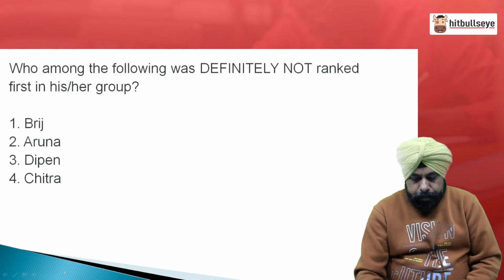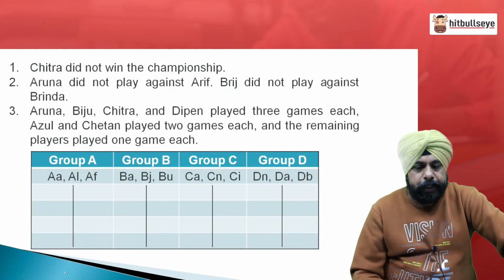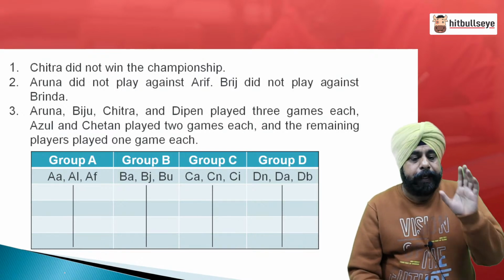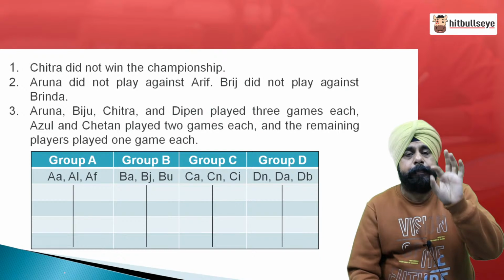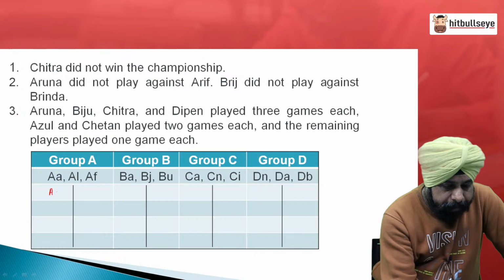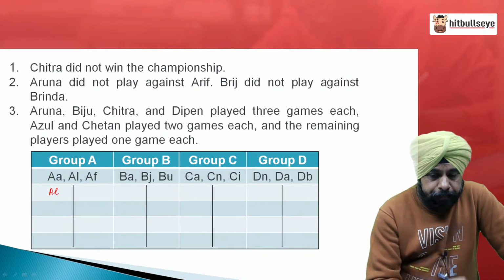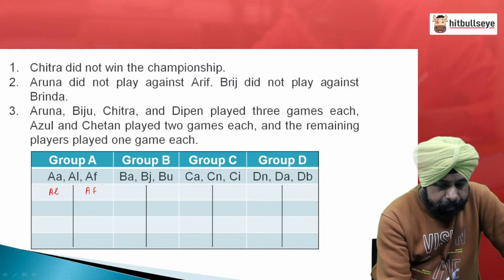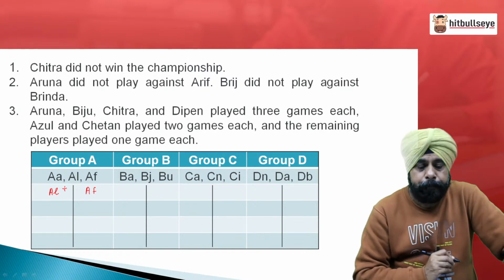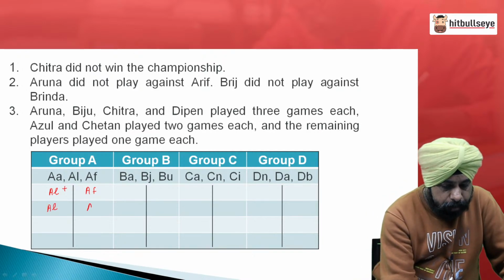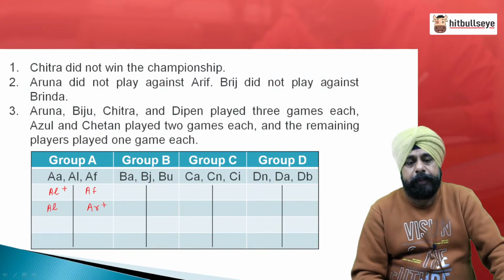Okay people, let us do it. See, Chitra did not win the championship. Aruna did not play against RF. Now, mind it, Azul has played 2 games at the group stage. So, as I was telling you, Azul played the first game with RF because Aruna did not play, and Azul must have won it. Then the second game Azul will play with Aruna. Because this is Azul's last game, Aruna must have won it.